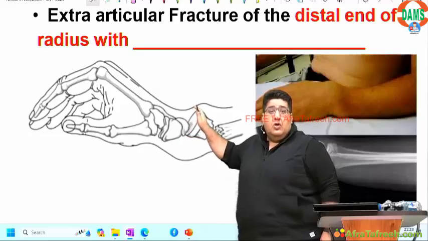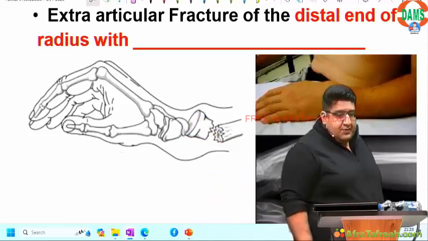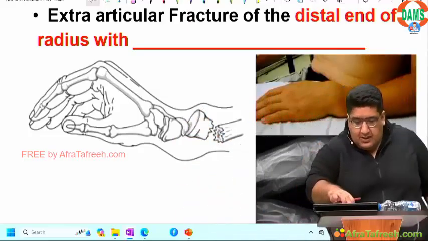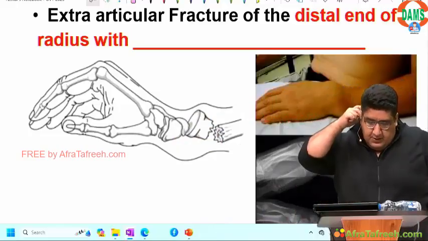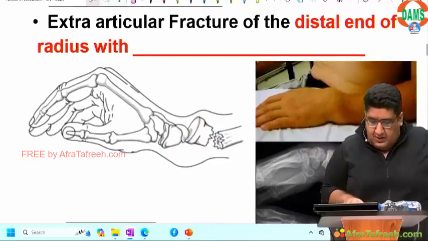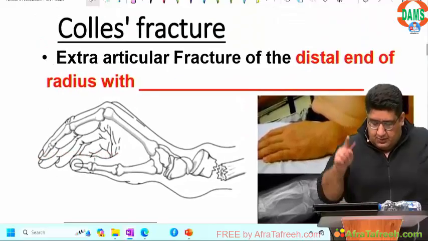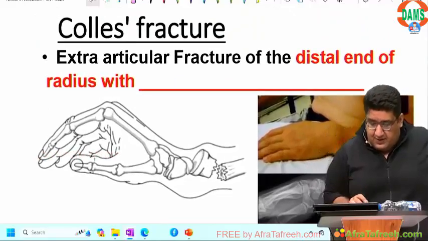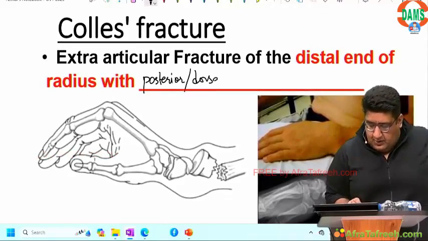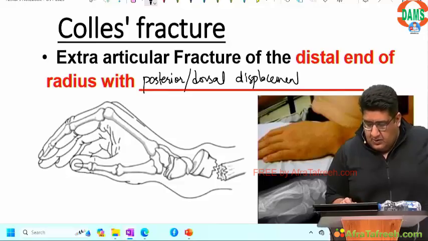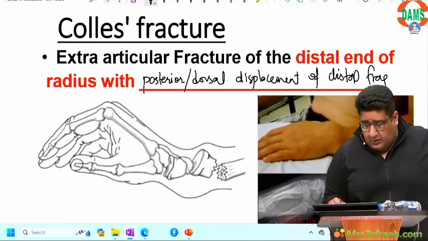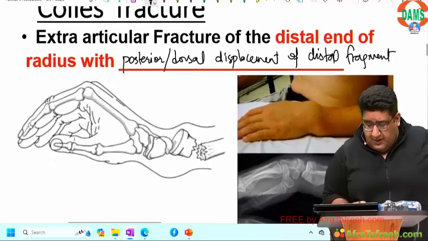Posteriorly. Dorsally. So this is basically Colles fracture. An extra-articular fracture of the distal end of the radius with posterior oblique dorsal displacement of the distal fragment.